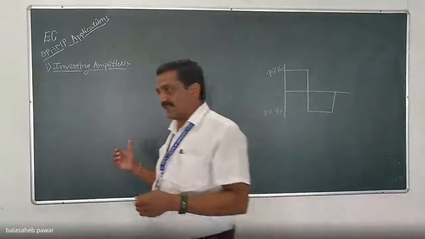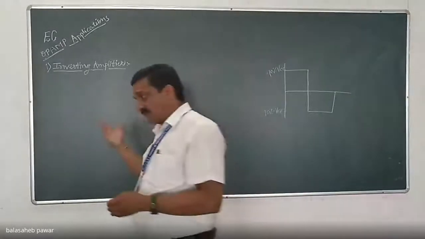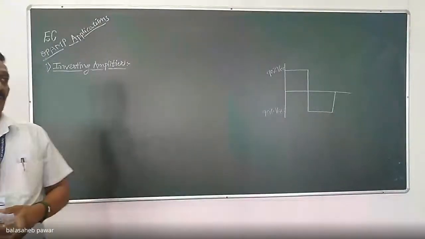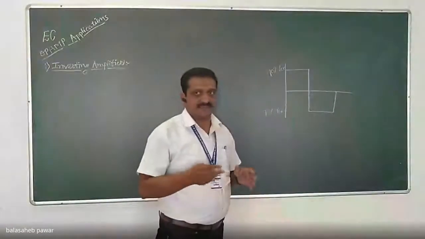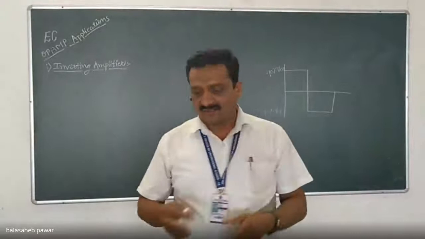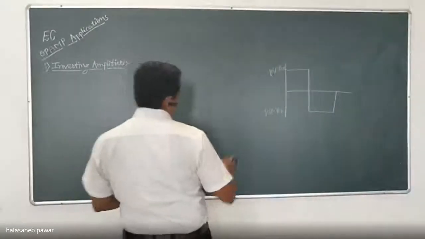But that disadvantage we can use here to control the open loop gain of the op-amp, because it is very, very high. That very high open loop gain is also useful for another application, the comparator, which we will discuss later on. So first of all, we'll see how to avoid the saturation of the op-amp.